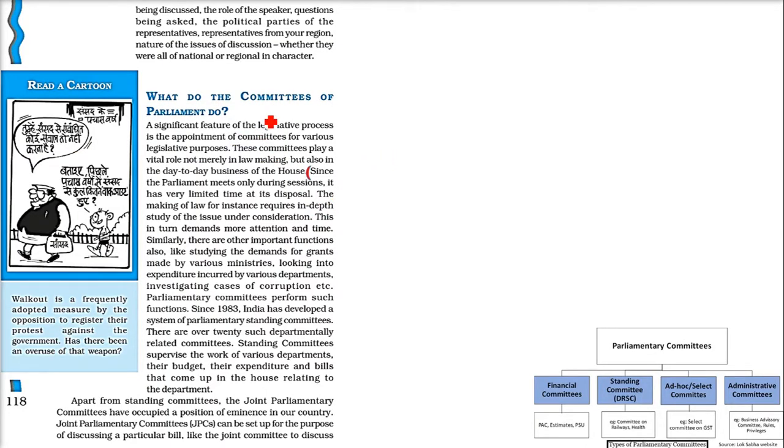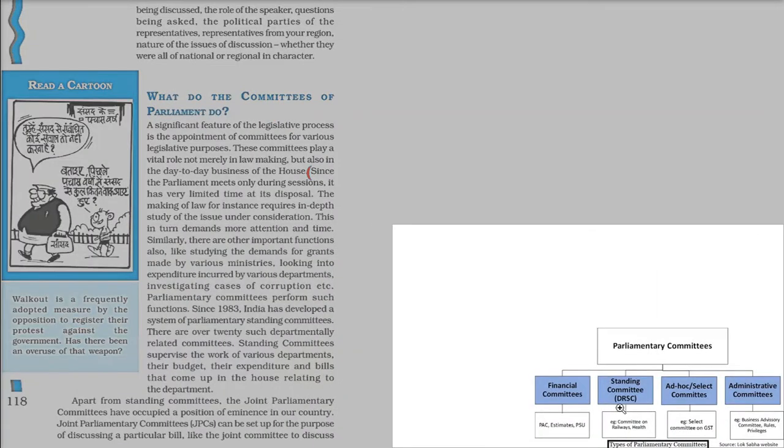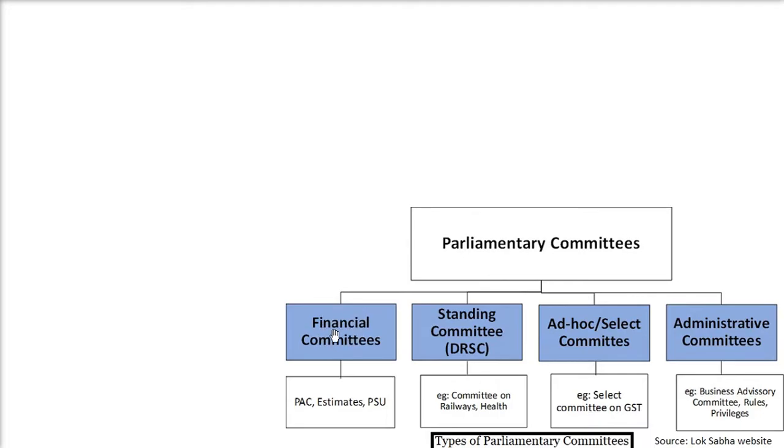So what do the parliamentary committees do? Or what are the committees in parliament? If you have a school or a college, you will always have some committee. Now the committees do a lot of work in parliament. For example, we have parliamentary committees. In the parliamentary committee, we have some financial committees.